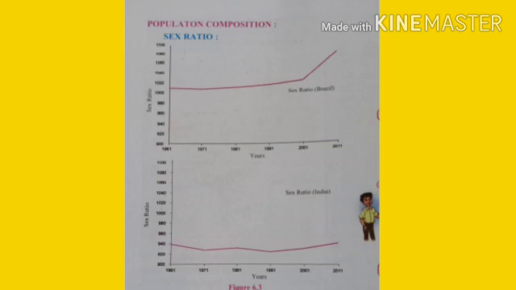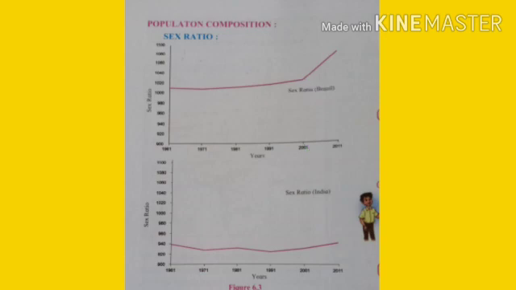Again, if you move towards this first line graph, we can understand that from the year 1961, up to 1971 it increased, and again from 1971 up to 1991 or 2001, the sex ratio is increasing. And if you observe here, in the year 2001 the sex ratio increased very rapidly. That means we can see a very fast change here. The females number increased very fast in the year 2001, and still it is growing.